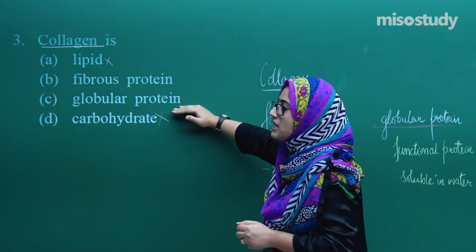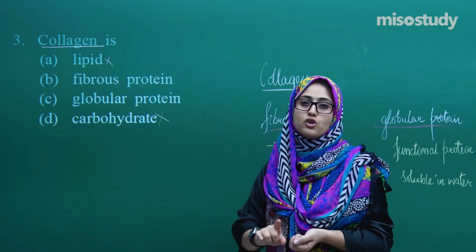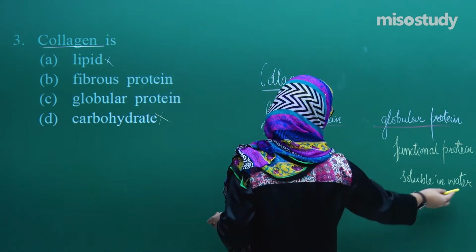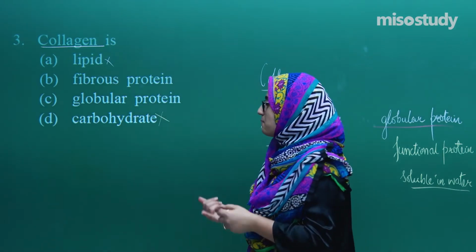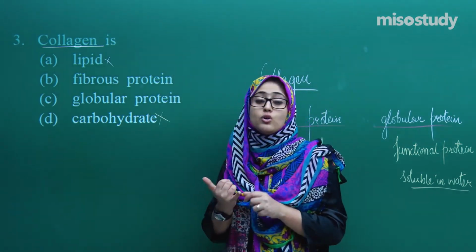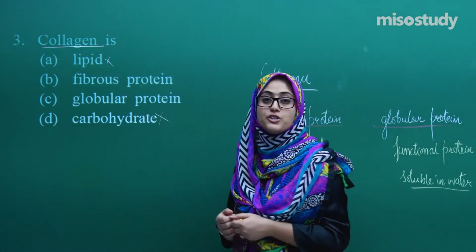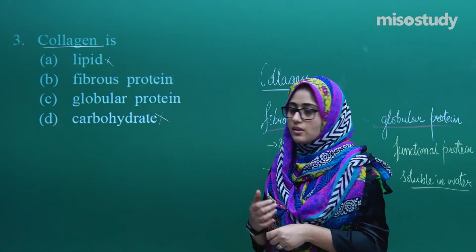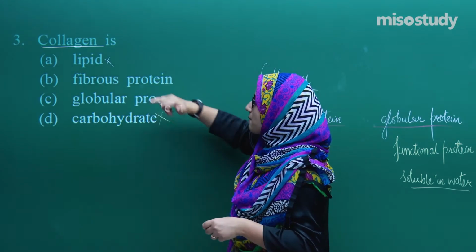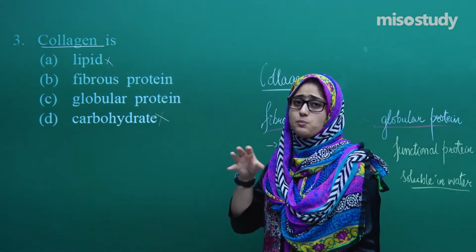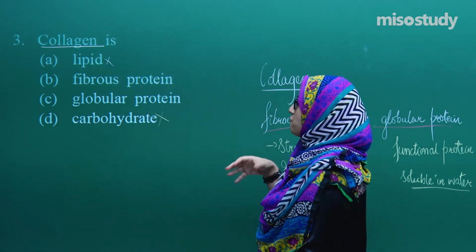Globular proteins are soluble in water first of all. They are soluble in water, as I have written here, and that means this protein is present in hemoglobin. Globulin, it's this protein, globular protein. We have amino acids. Alright. If we talk about the fibrous protein, it is the protein which is present in the fibers and different things.